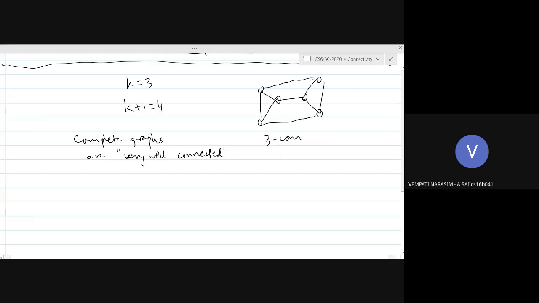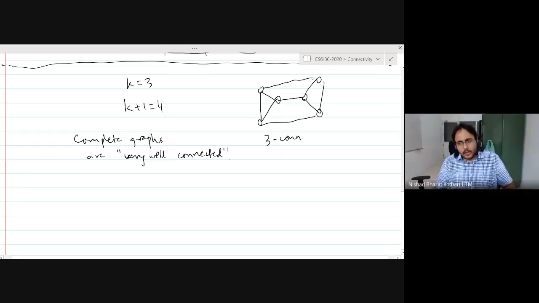Intuitively it seems like it could be true, but actually it's not. You could have very highly connected graphs without big enough complete subgraphs.